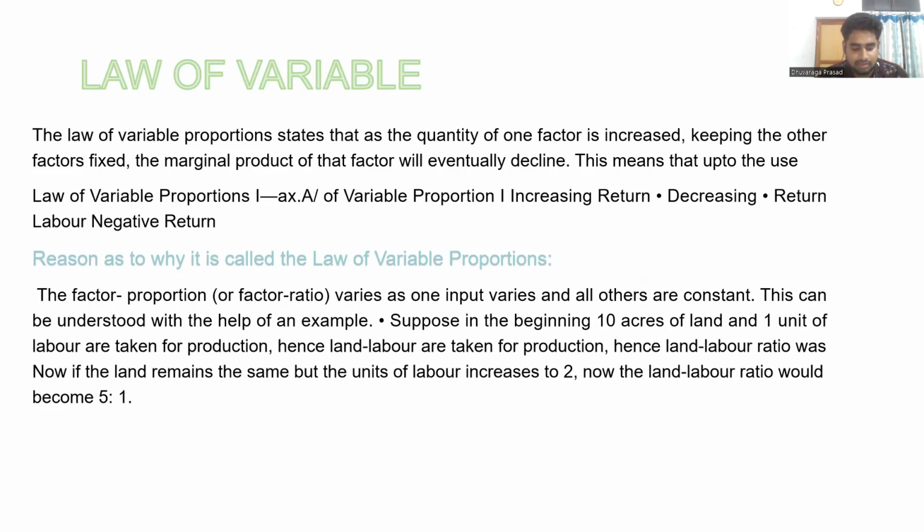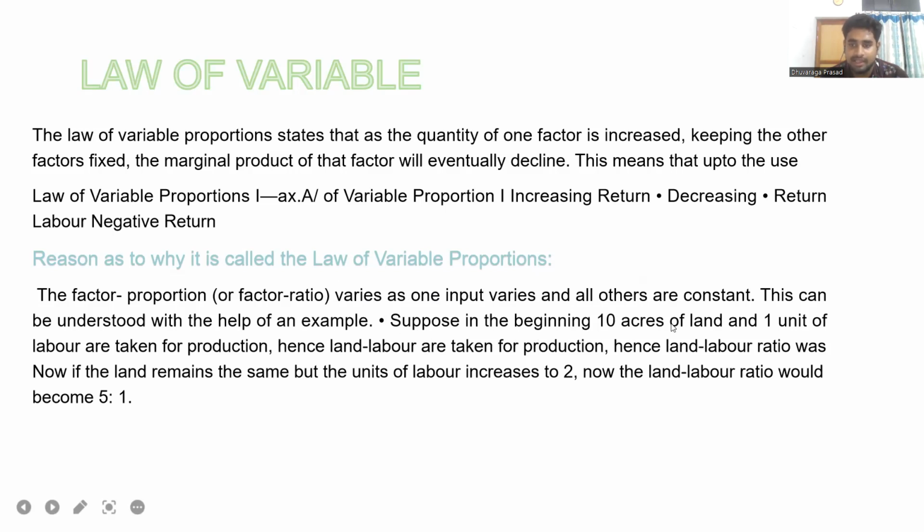The law of variable proportion is nothing but increasing the quantity of one input while keeping other inputs fixed. Total production initially increases at an increasing rate, then at a decreasing rate, and it reaches a negative value. That's the reason we study the law of variable proportion. The factor proportion varies: one input varies and all others are constant. This can be understood with the help of an example.